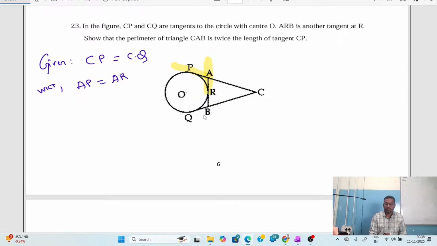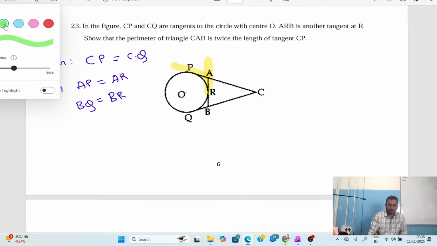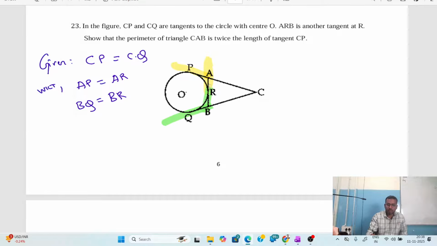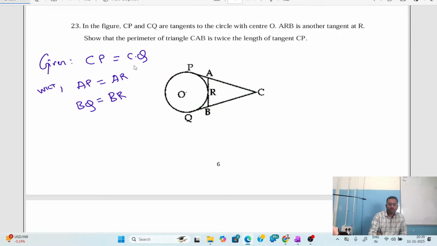Similarly, we know that BQ is equal to BR, because B is an external point. If B is an external point, BQ equals BR. If A is an external point, AP equals AR. If C is an external point, CP is equal to CQ. Clear? Yes.